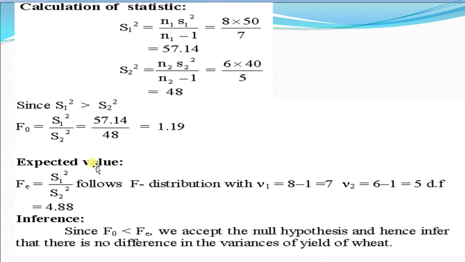What is the tabulated value or expected value? This is the F expected or tabulated, that is S1 square upon S2 square follows an F distribution with 8 minus 1, 7, and 6 minus 1, 5, degrees of freedom, having table value 4.88. Here we see that the calculated value 1.19 is less than 4.88. Since F calculated is less than F tabulated, we accept the null hypothesis and hence infer that there is no difference in the variances of yield of wheat. Both the plots having the same yield.